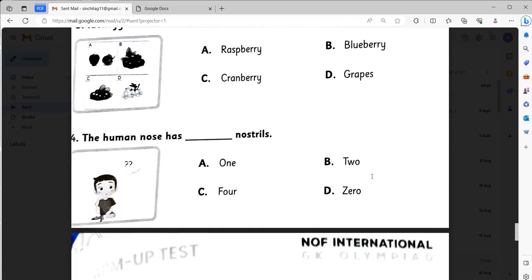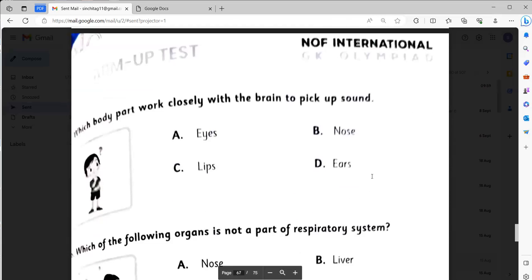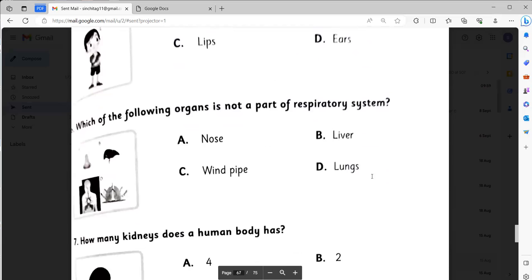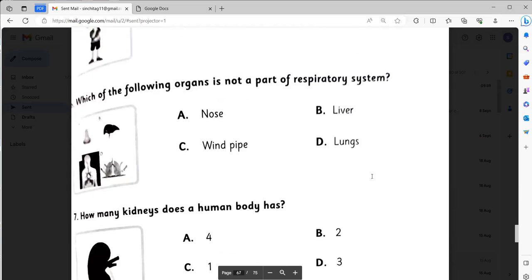The human nose has how many nostrils? Two nostrils. Which body part works closely with the brain to pick up the sound? It will be ears. Which of the following organs is not a part of the respiratory system? It will be liver. Number B.